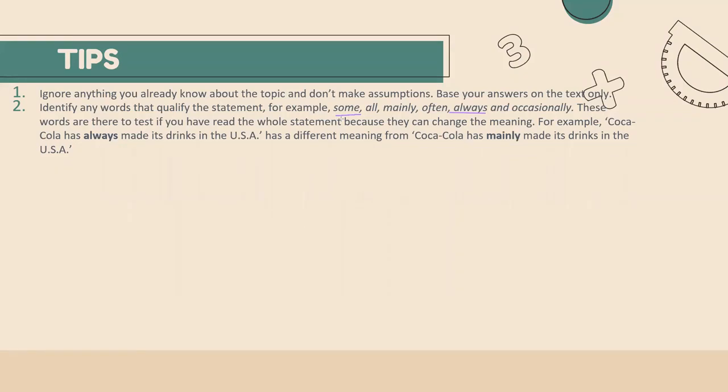Okay, these words are there to test if you have read the whole statement or not. Here you can see the example as well: Coca-Cola has always made its drinks in the USA has a different meaning from Coca-Cola has mainly made its drinks in the USA.